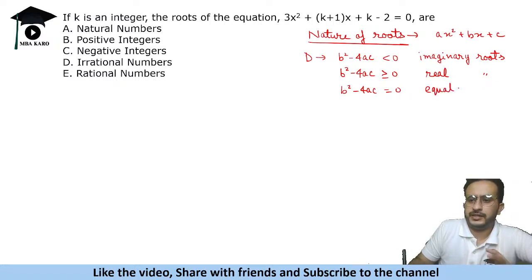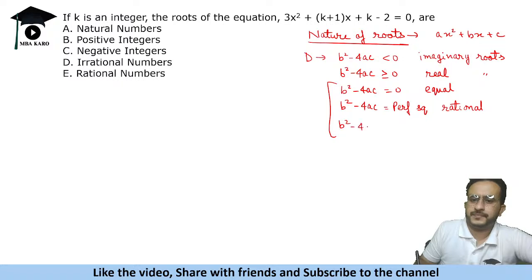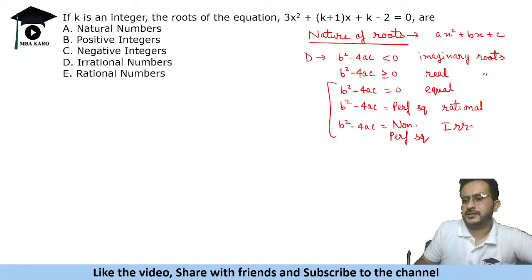Okay, equal है तो real ही होगी. If it is, these are all conditions under real roots. Okay, if b square minus 4ac is a perfect square, then you have rational roots. And if b square minus 4ac is not a perfect square, then you have irrational roots.